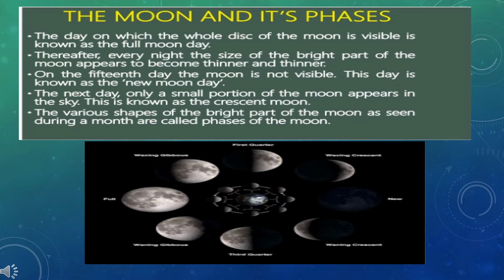The moon on the next night to the new moon appears as a thin curve and is known as crescent moon. The revolution of the moon around the earth makes the moon appear as if it is changing its shape. The changing shapes of the bright part of the moon that we see are called phases of the moon.